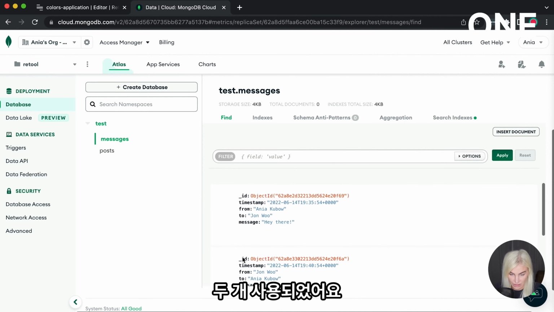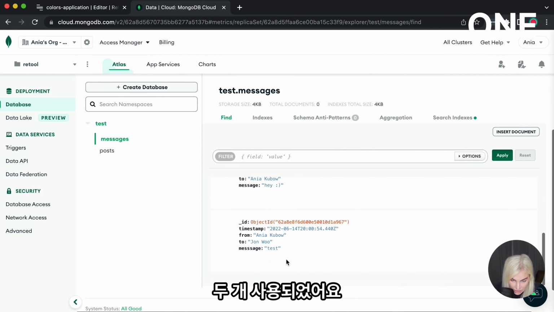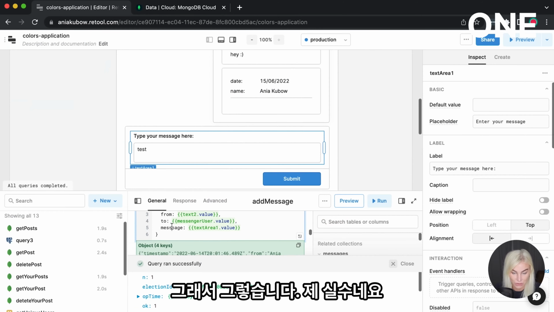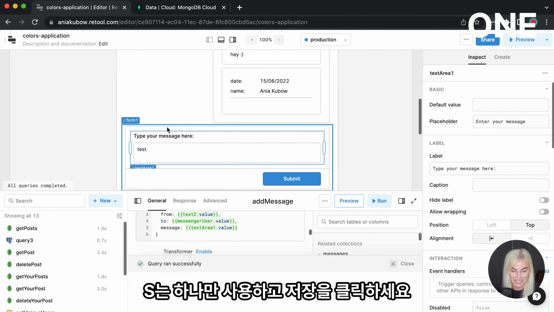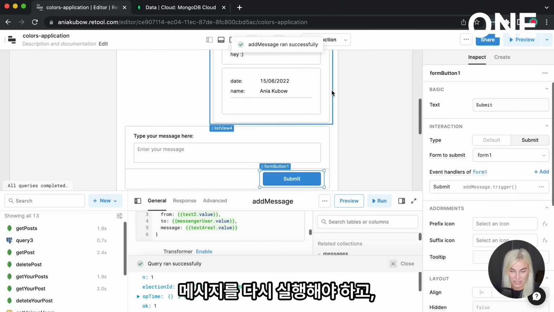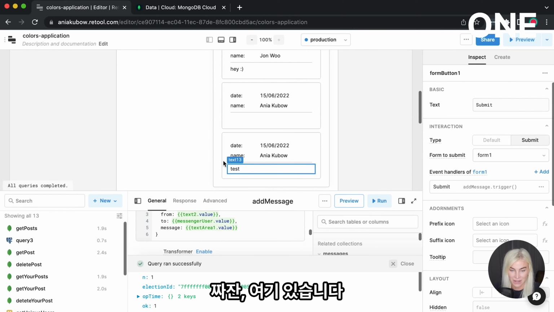So the message here, we've used 2 S's, that's why. Okay, so that's my bad. Just use 1 S, click save. So let's do that again. Submit. It should rerun the messages. And ta-da, there we have it.